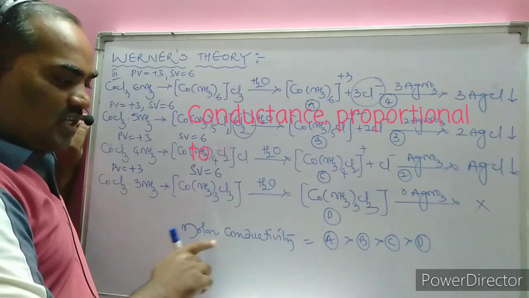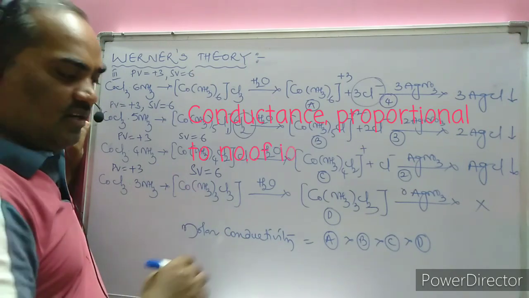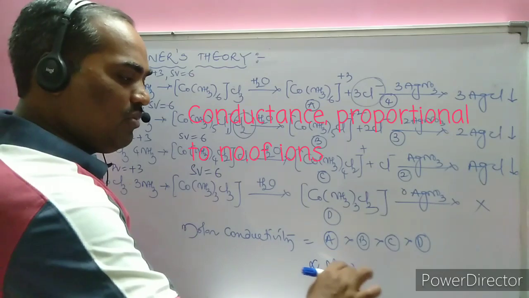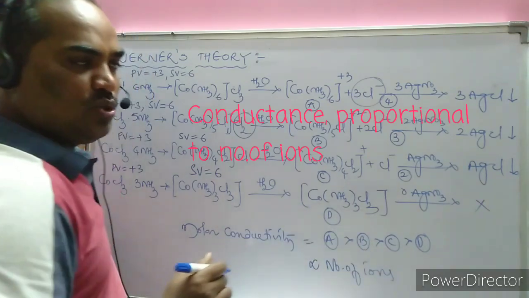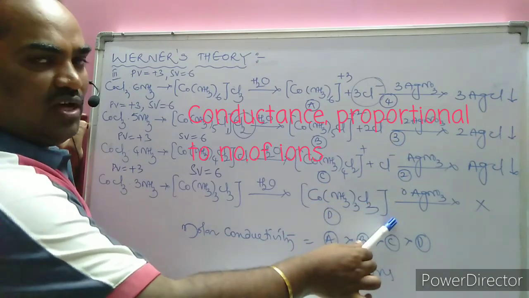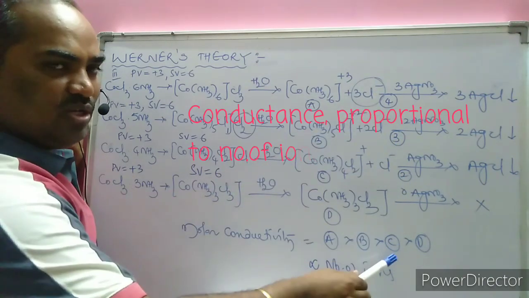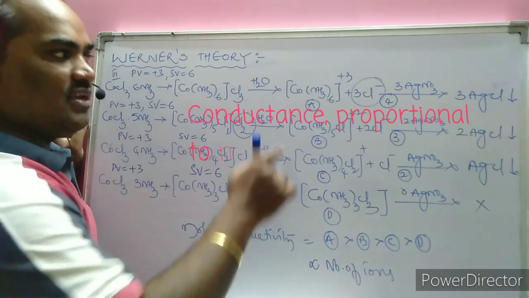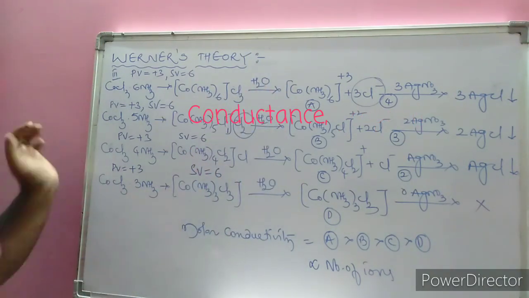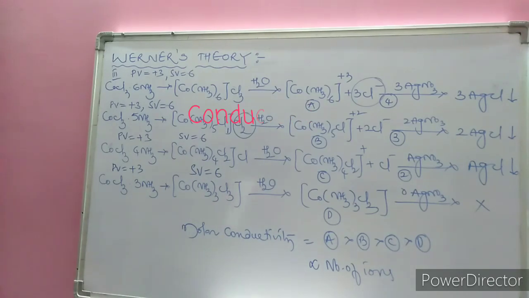Next one. What is molar conductivity and thermal conductivity? Molar conductivity is directly proportional to the number of ions in aqueous solution. How many ions are present here? 4, 3, 2, 1. While moving from top to bottom, conductivity decreases. The first species possesses more conductance than the last species because the first contains more ions.